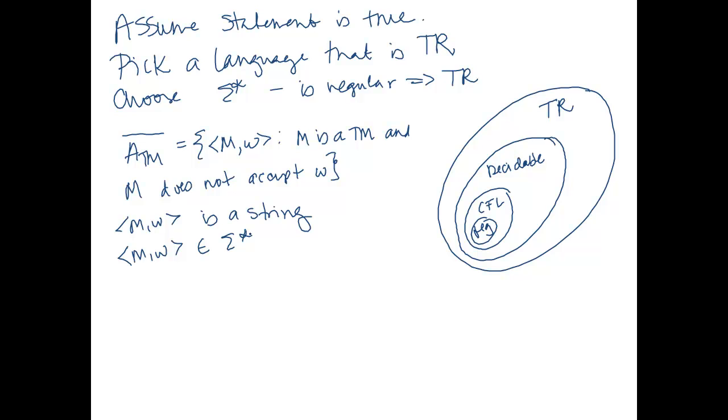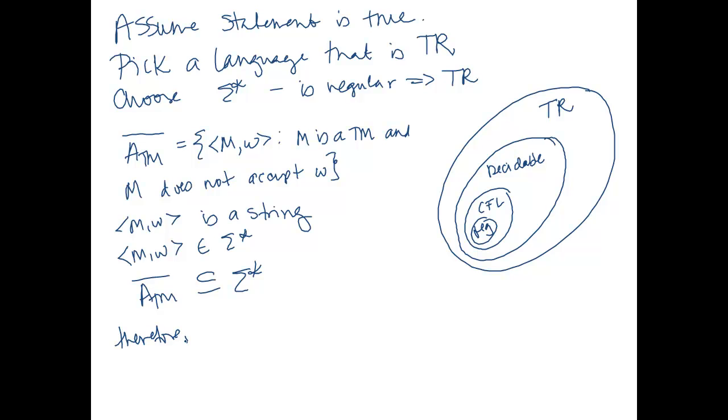Whatever alphabet sigma we have that allows us to encode Turing machines and present strings, this particular string is going to be an element of sigma star. It's some amount of concatenated symbols of sigma. Remember that a language is a set of strings, right? ATM bar happens to be the set of strings MW such that M is a TM and M does not accept W. This means that ATM bar is a subset of sigma star.